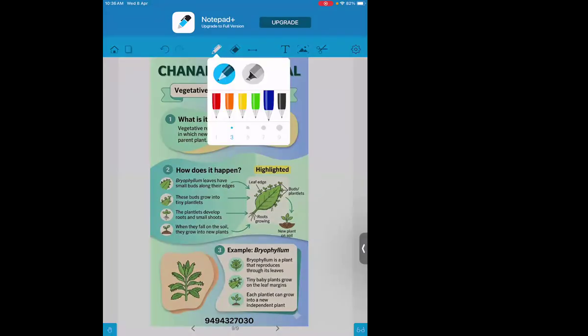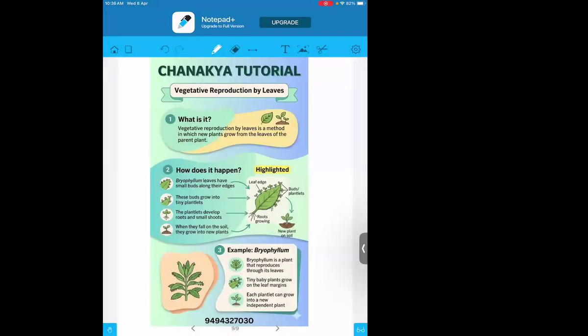This is the diagram of the bryophyllum leaf, as you can see on your right hand side. The leaf looks like this, and on the margin, the small plantlets, the small buds, have developed. So vegetative reproduction by the leaves is a method by which a new plant grows from the leaves of the parent plant.